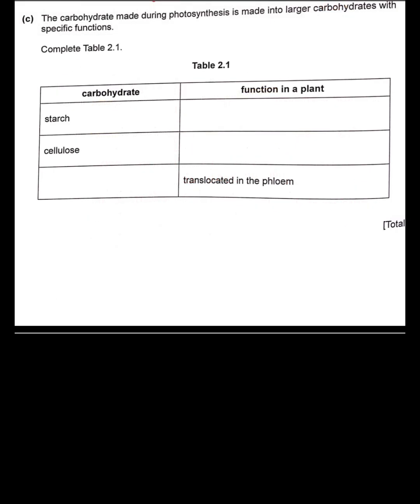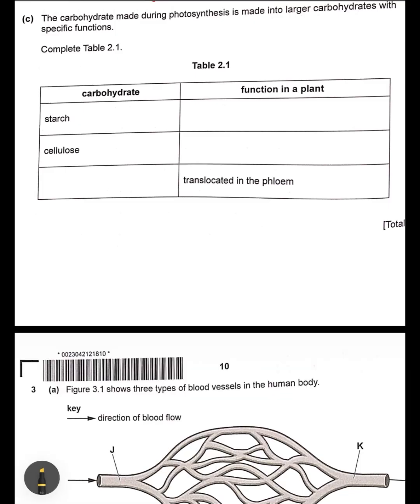So in the C part, they have said that carbohydrate made during photosynthesis is made into larger carbohydrate for specific functions. So this is a table where they've given you the carbohydrate and they expect you to know the function in a plant. This is again very important. This is from chapter plant nutrition. So starch, what could be the function? It is used for energy storage.